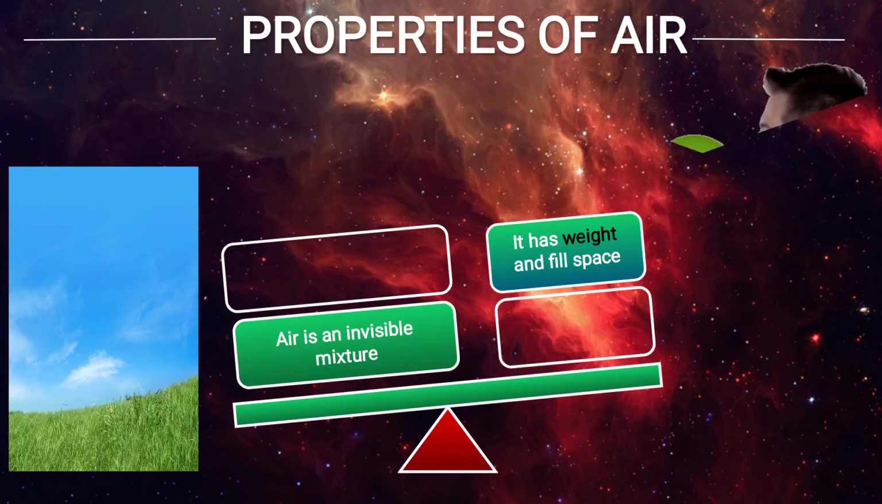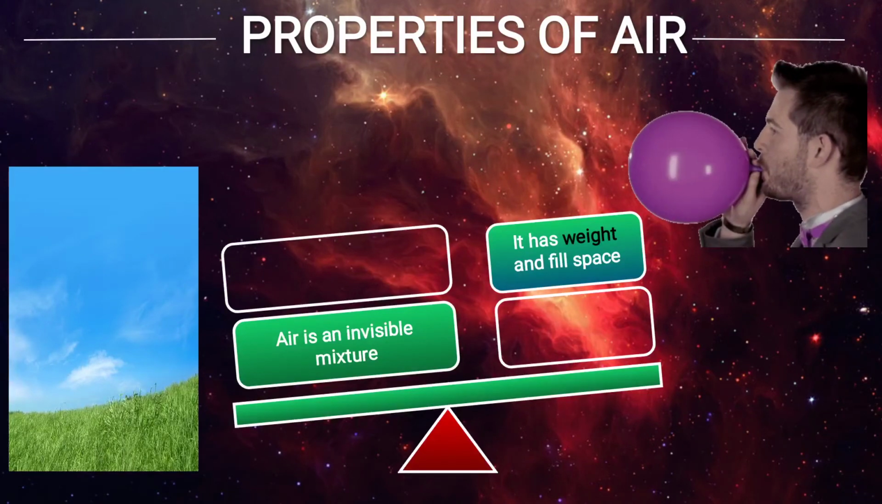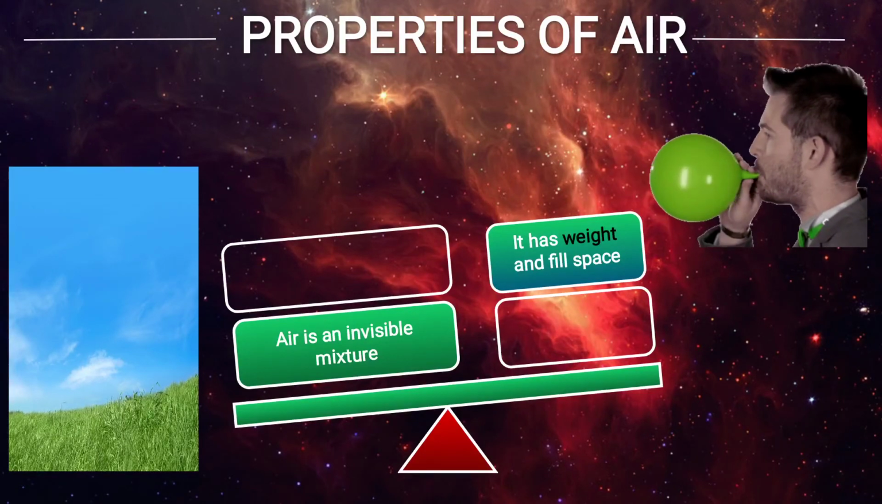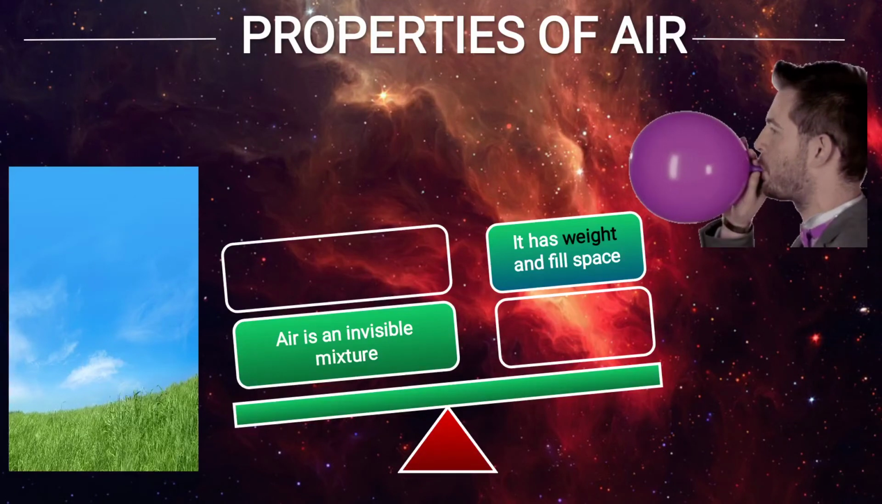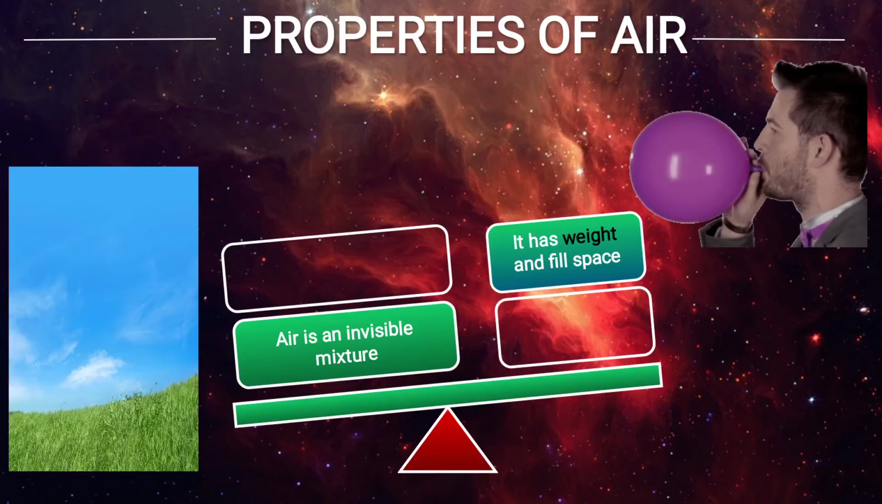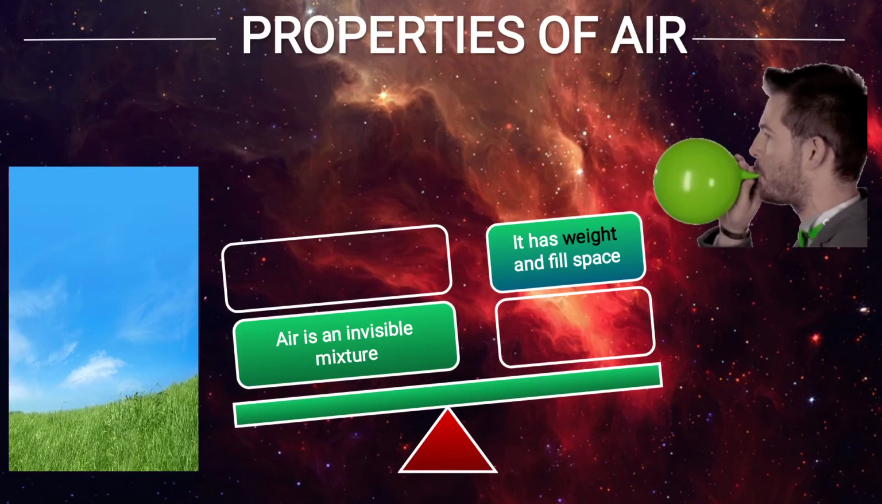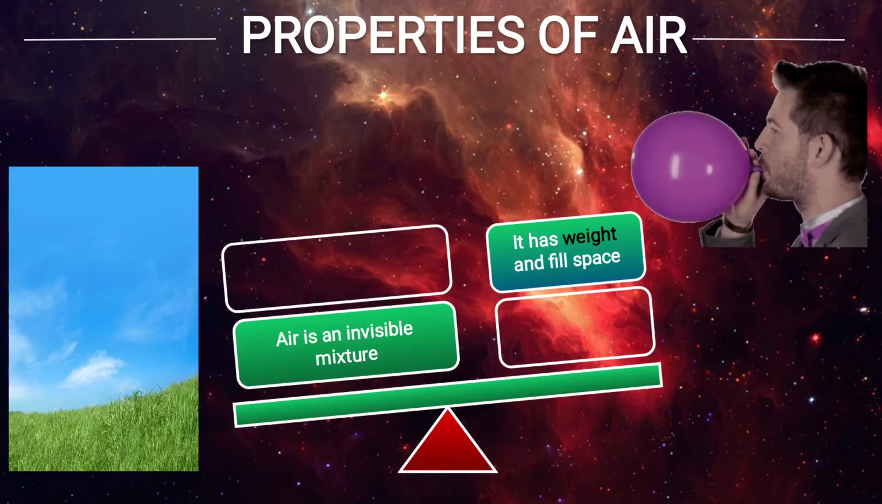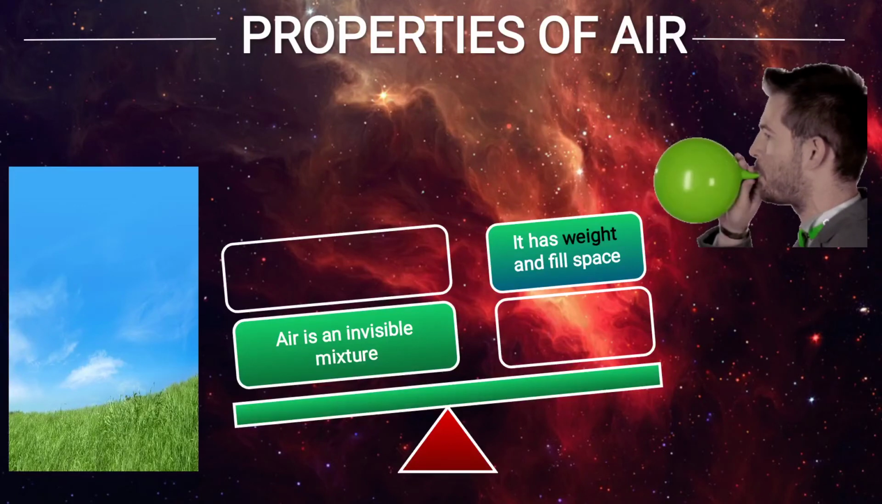It has weight and fills space. As you see, the person is blowing the balloon. What is the gas? Carbon dioxide from the mouth. It is coming out. It is filling. Means the air is filling up the balloon. So it will occupy space, and it will have some weight.